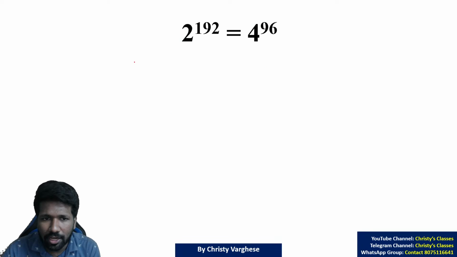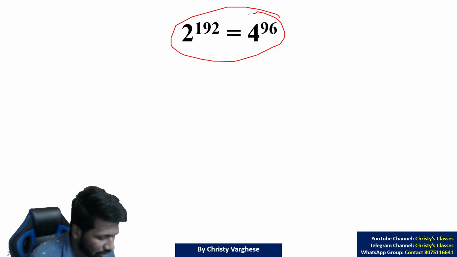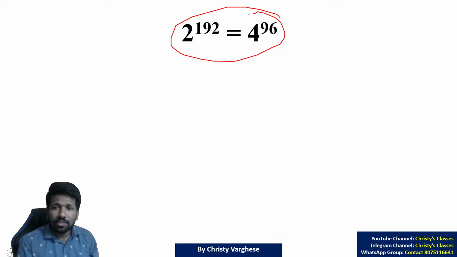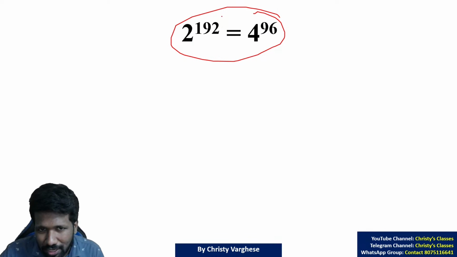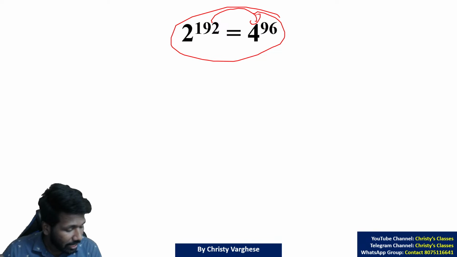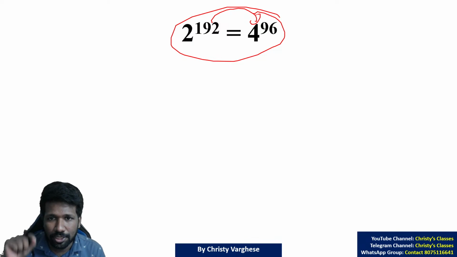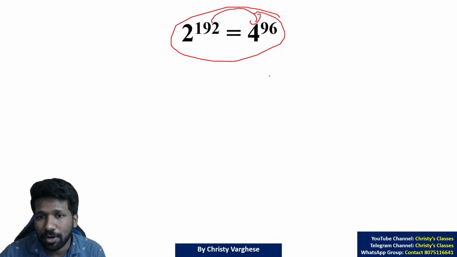So 2 raised to 192 can be written as 4 raised to 96. That is the first understanding we need. Exactly, Samia. If it is not clear, we will discuss this concept in detail in surds and exponents, the next chapter or next to next chapter in our schedule. So 2 raised to 192 is same as 4 raised to 96.